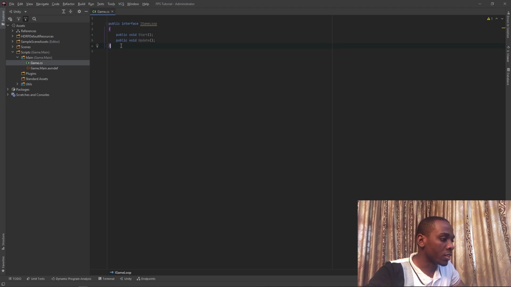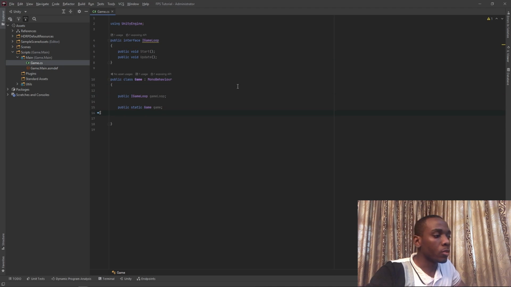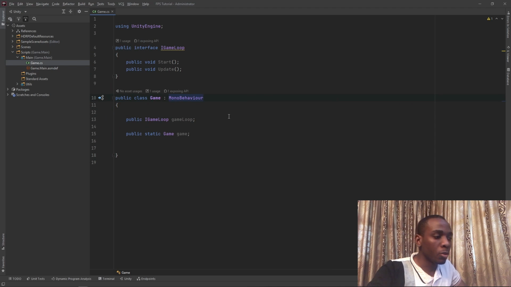Next thing we want to do is actually create the game class. So to do this, I'll simply create a new MonoBehaviour, make sure that that's set up properly, and we want to import the needed usings in this case. Next, we want to give this class two very important variables. The game loop variable determines exactly what game loop is running for this particular client or server, depending on which one we're running, and the static game variable is just a store to make sure we know exactly what game is going to be running. This game object is going to be a singleton.